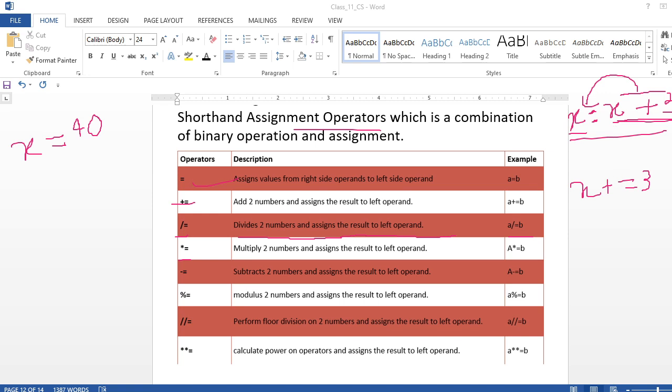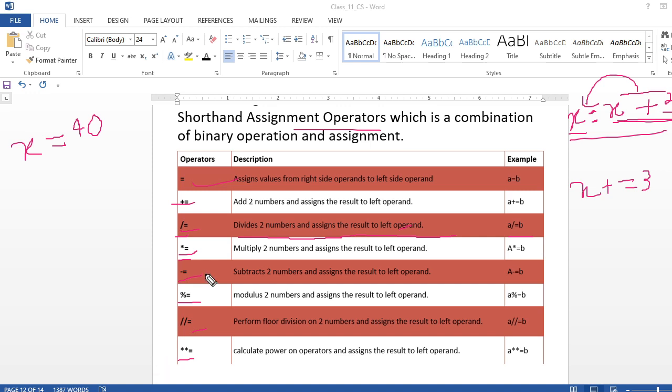Both are the same thing. Similarly, divide two numbers and assign the result to the left operand, multiply, subtract, then modulus, floor division, and power. One by one you can see it in practical.